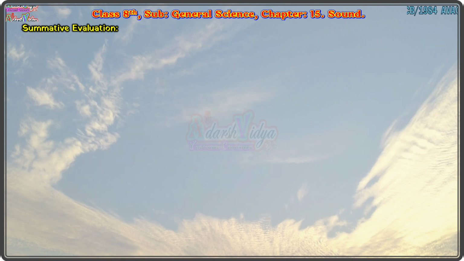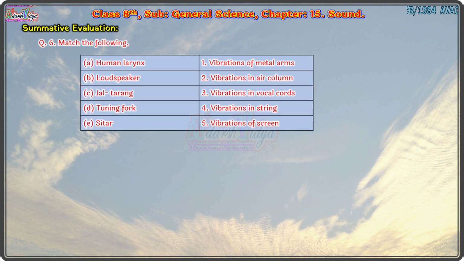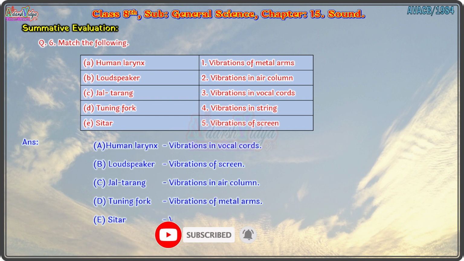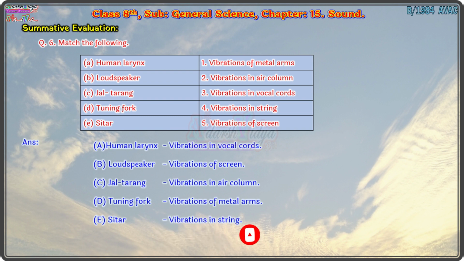Now see the last question. Question 6. Match the following. Types of sound and vibrations are here. Answer is: A. Human larynx, vibrations in vocal cords. B. Loudspeaker, vibrations of screen. C. Jaltarang, vibrations in air column. D. Tuning fork, vibrations of metal arms. E. Sitar, vibrations in string.